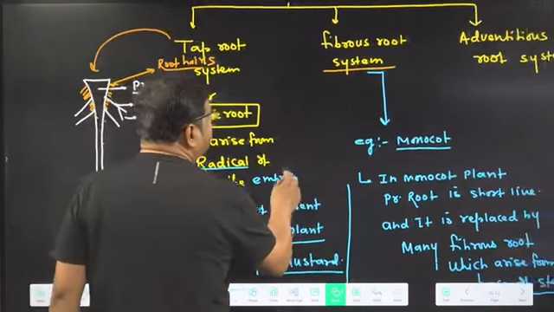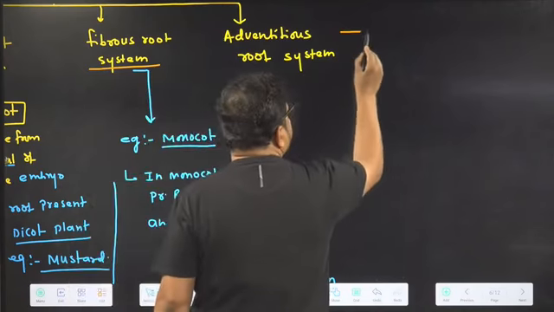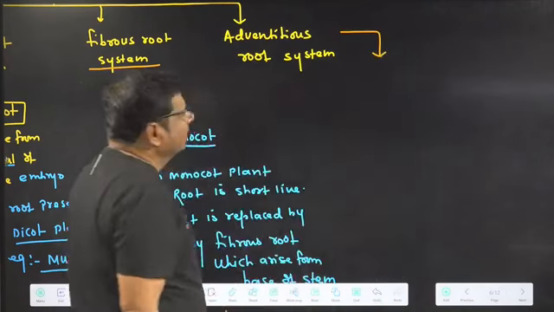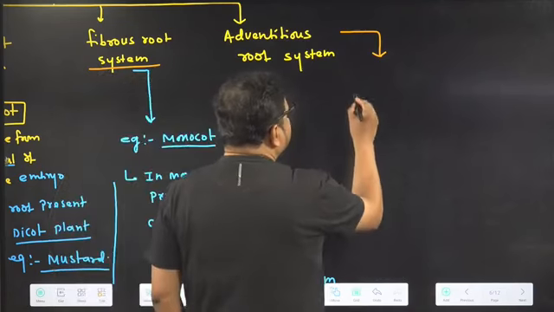Now I am coming on which root? Third type of root, that is which one? Adventitious root. We are going to talk about which root? Adventitious root. Give your attention.